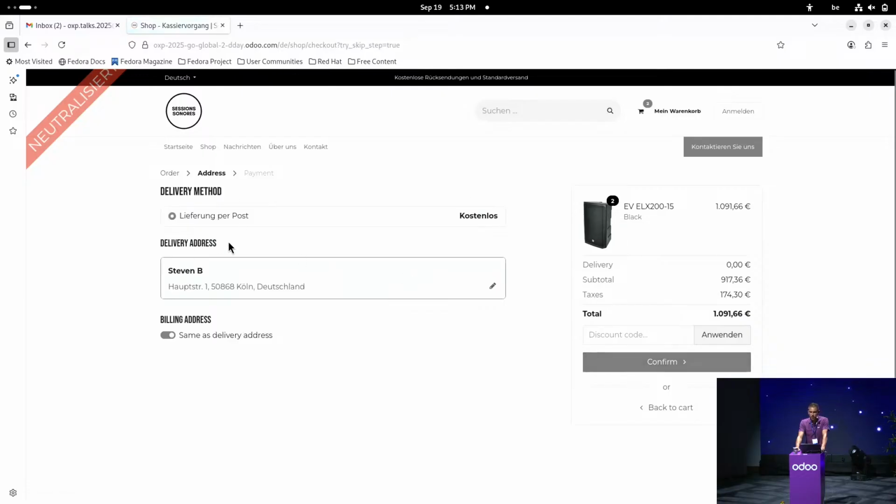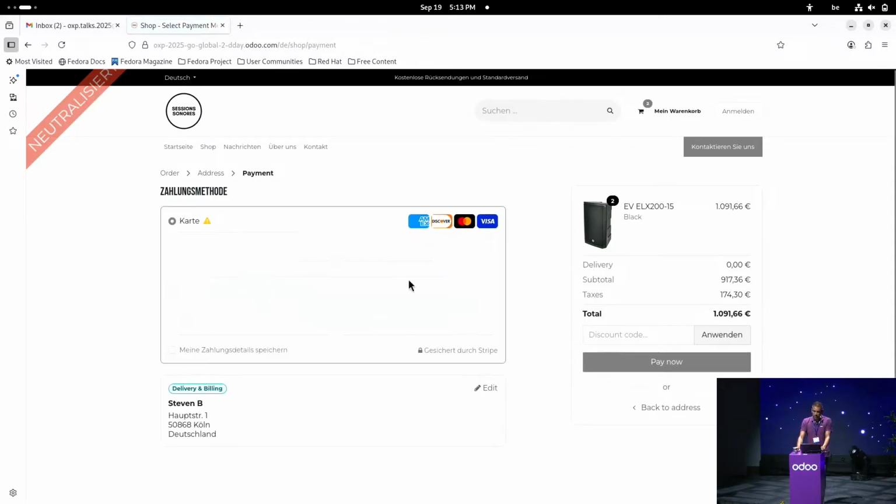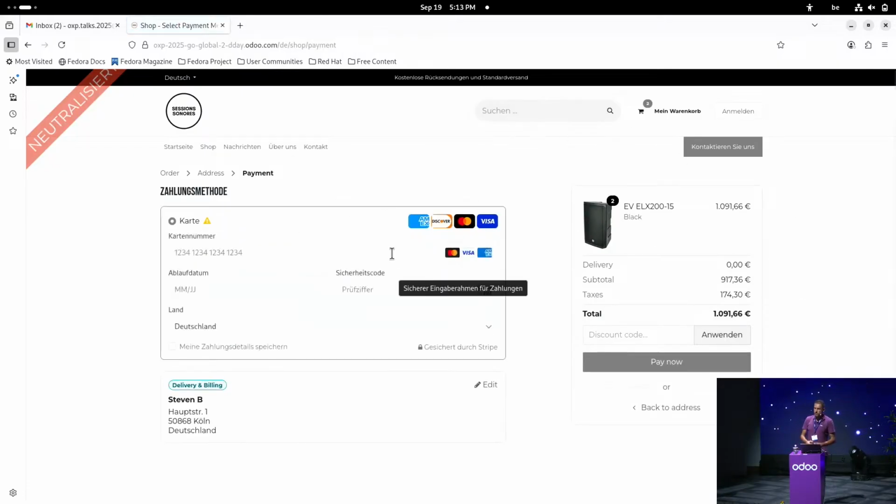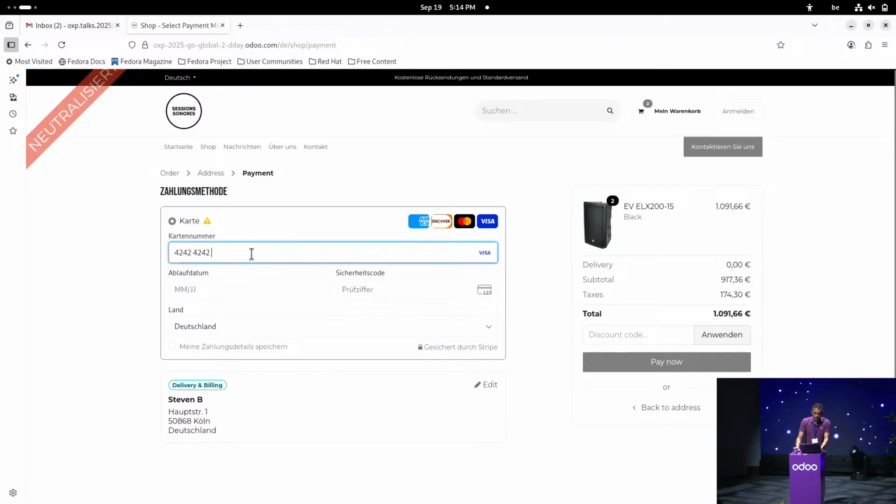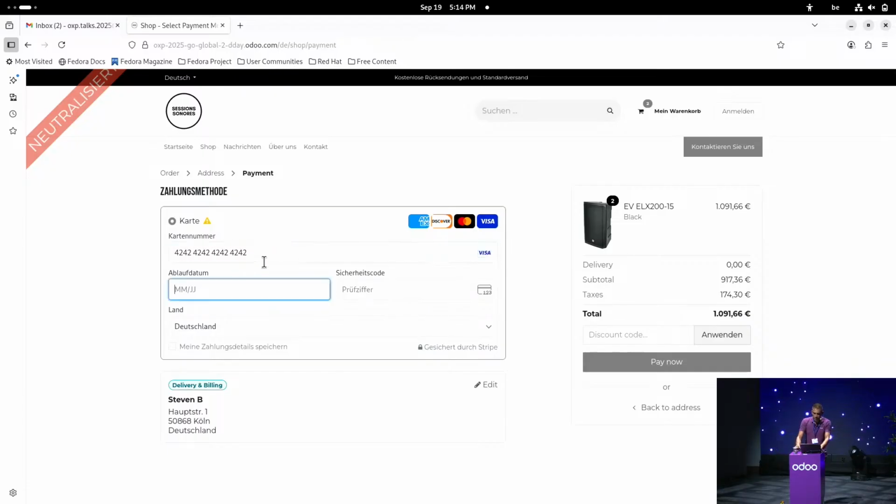And then we can see that we have our delivery method that is specific for my German customers, which is free because I'm above 100 euros. And then we can see that instead of our wire transfer, we now have the possibility to pay via Stripe. So I will add here my credit card credentials.